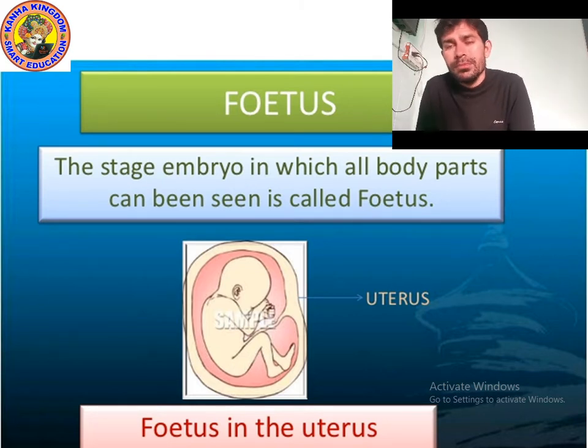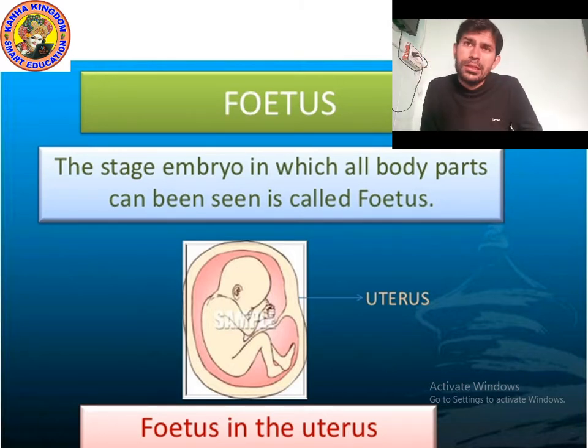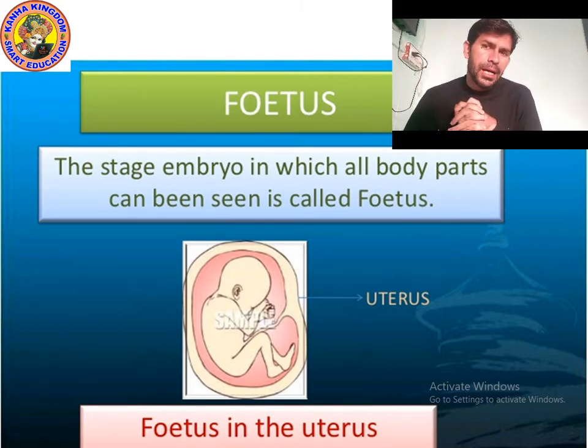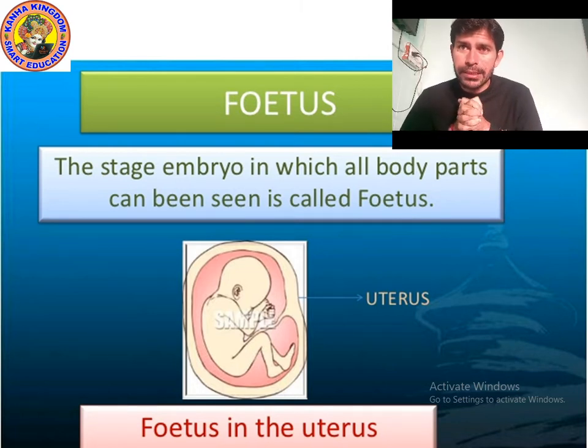All the parts have started developing. They are not completely developed very well, but this is the condition where body parts have developed. So the stage of the embryo in which all body parts can be seen is called the fetus. Slowly in the embryo the parts start developing, and then it is known as the fetus.